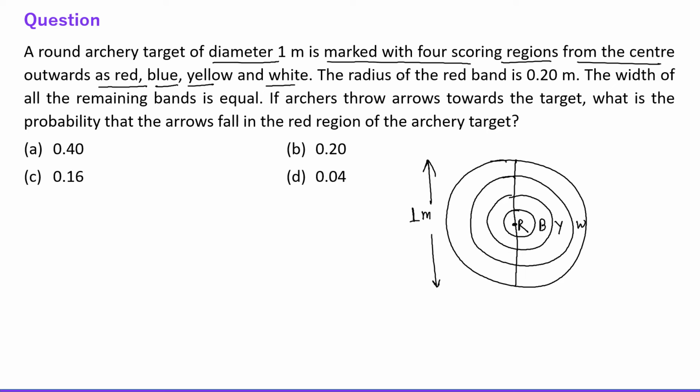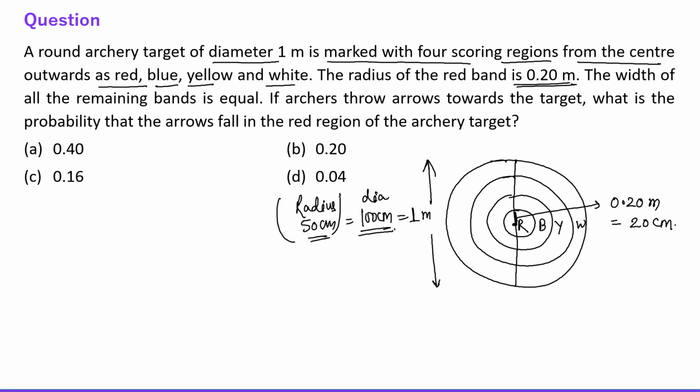After that, the radius of the red band is 0.2 meter. Okay, so this is the red band. So this is 0.20 meter. Or let's say if we convert it into centimeters, so we can say this is 20 centimeter and this is 100 centimeter, right? So the diameter is 100 centimeter. So radius of the total will be 50 centimeter, right everyone? This is diameter and this is radius.